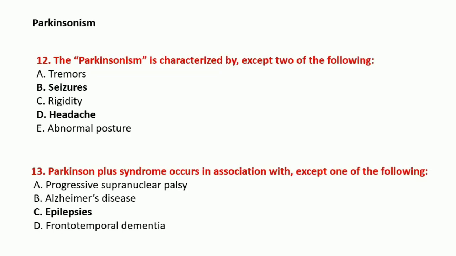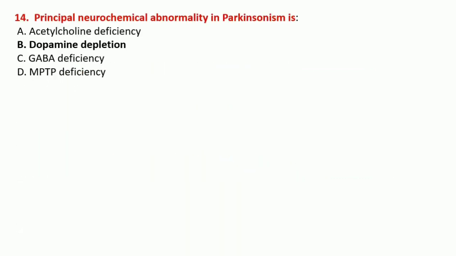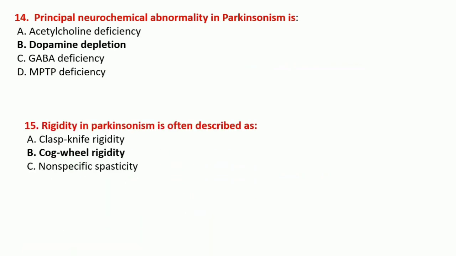So now comes to Parkinsonism. Parkinsonism is characterized by all except two of the following, that is seizure and headache. That means Parkinsonism is characterized by tremor, rigidity, and abnormal posture. Parkinson plus syndrome occurs in association with all except one of the following, that is epilepsy. The principal neurochemical abnormality in Parkinsonism is dopamine depletion. Rigidity in Parkinsonism is often described as cogwheel rigidity.